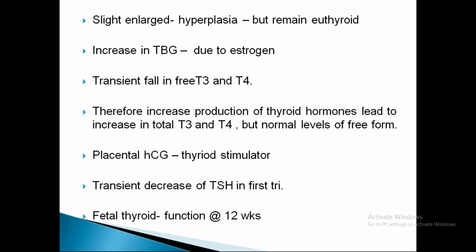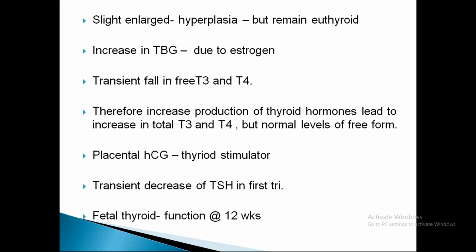In pregnant women, due to the increase in thyroid binding globulin, more thyroid hormones are bound, and the biologically active free form is reduced. So to maintain the free form at the normal level, there is increased production of thyroid hormones. So if you check a pregnant woman's serum, the total T3 and T4 is increased, but free T3 and T4 remain normal.